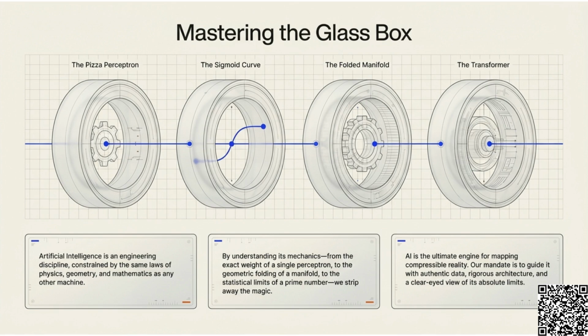AI is an engineering discipline constrained by physics, geometry, and mathematics. By understanding its mechanics, we strip away the magic. AI is the ultimate engine for mapping compressible reality, and our mandate is to guide it with rigor and a clear view of its limits.